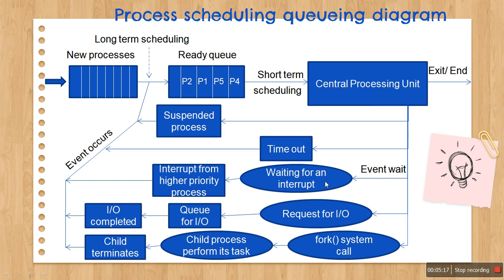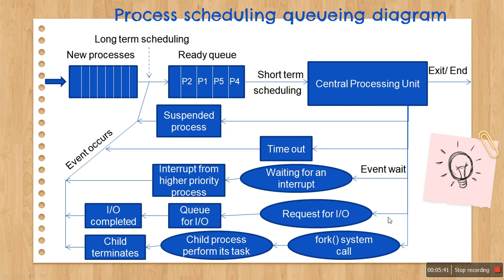Or suppose a particular event occurs, like an interrupt from a higher priority process. If priority is assigned to these processes and a priority based algorithm is applied for assigning the CPU, then in that case the processor has to suspend its work, stop its work and go back to the ready queue.